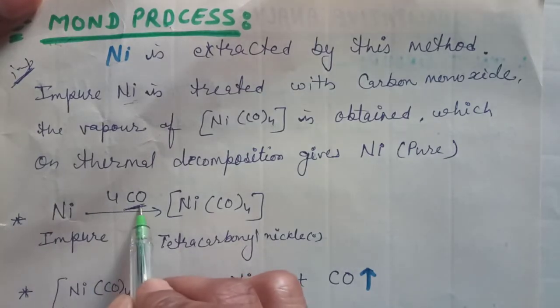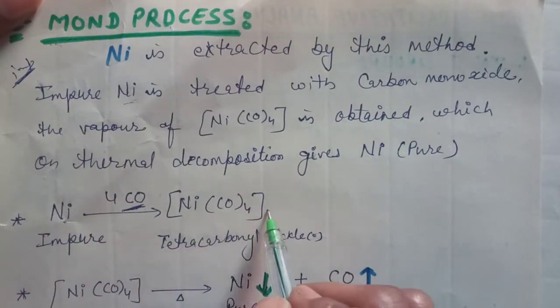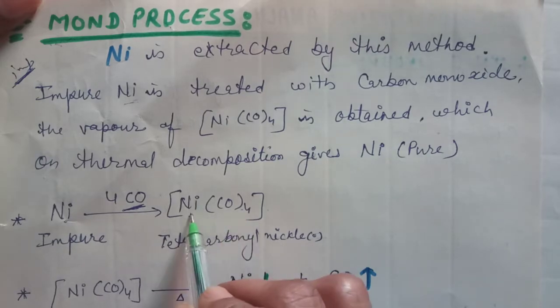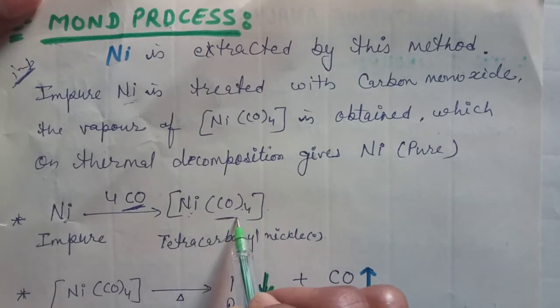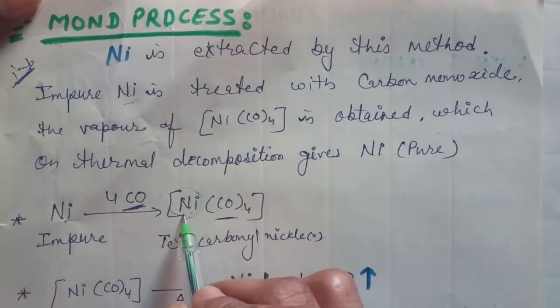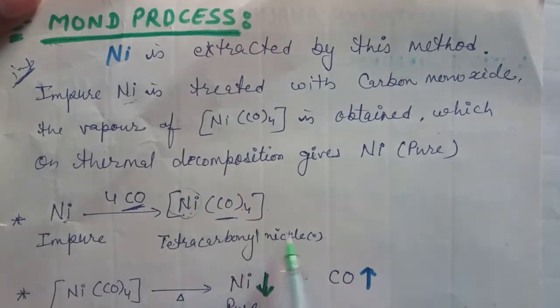With carbon monoxide, it makes a coordination compound, tetracarbonyl nickel(0). Only carbonyl ligands are present, so the oxidation number of nickel will be 0. It is tetracarbonyl nickel(0).